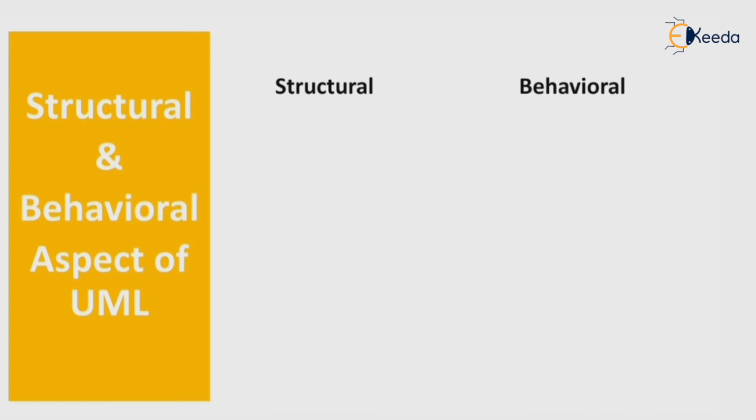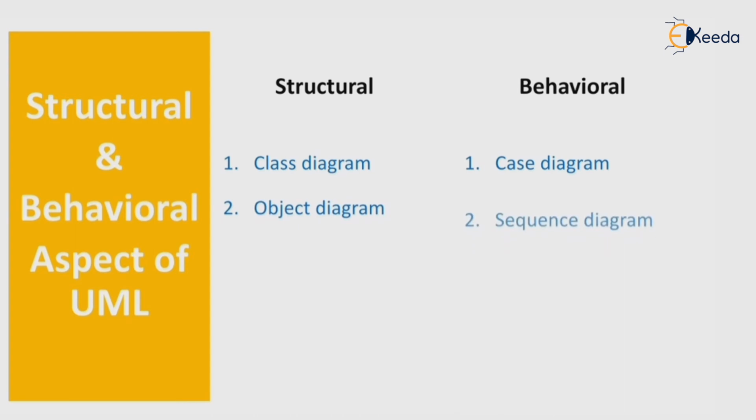Now let's differentiate between the structural and behavioral aspects. Structural uses the class diagram, and behavioral uses the use case diagram. Structural uses the object diagram, behavioral uses the sequence diagram.